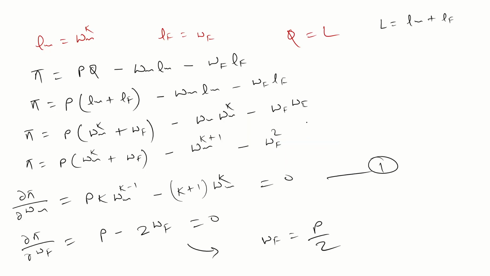One unit of labor is giving us one unit of output. Similarly, one unit of female labor is also giving us one unit of output. Each unit of output is each unit of total labor.